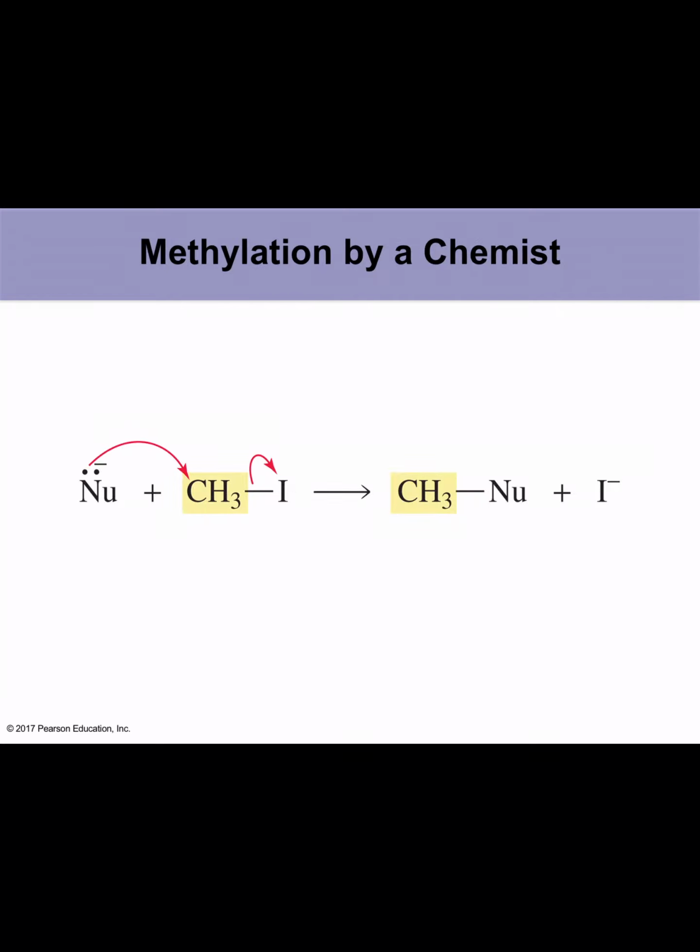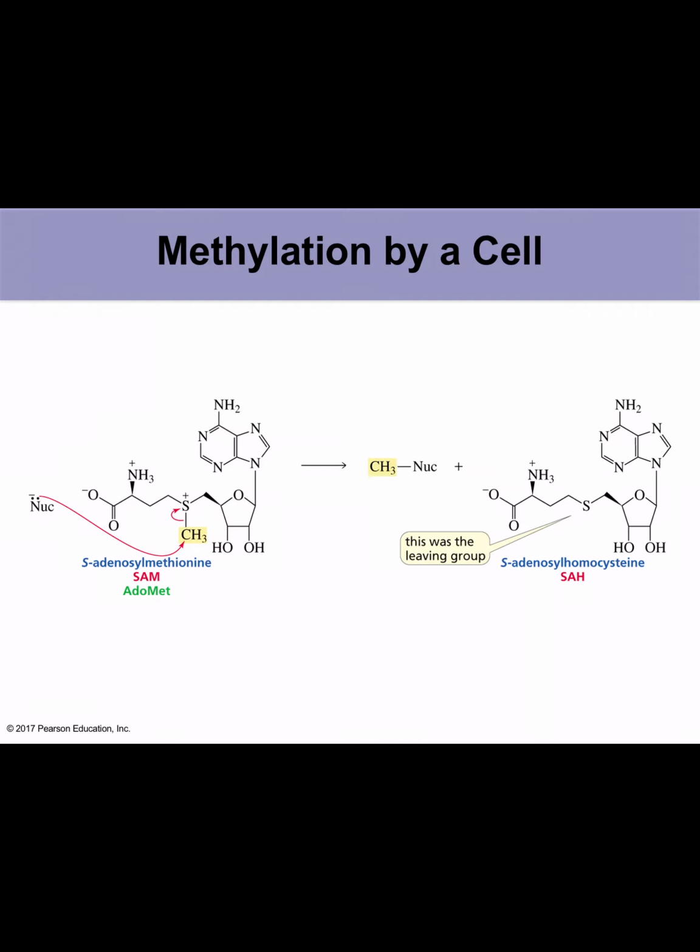And this is how a chemist would do a methylation. You have the nucleophile and then you have the methyl iodide. Nucleophile attacks the carbon and leaves iodide. So methyl plus the nucleophile. Okay, and this is a methylation by a cell.